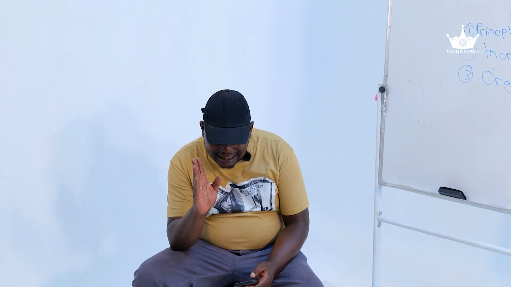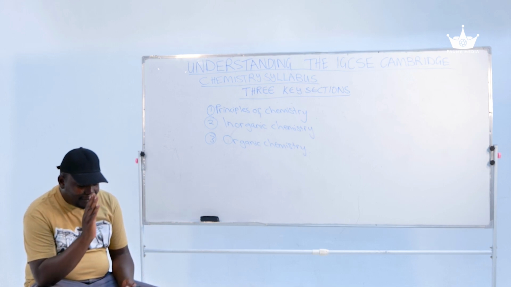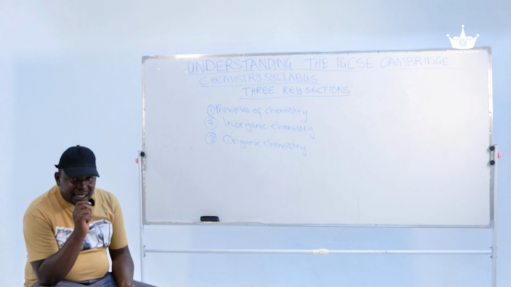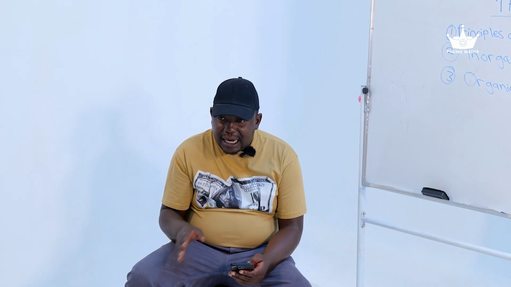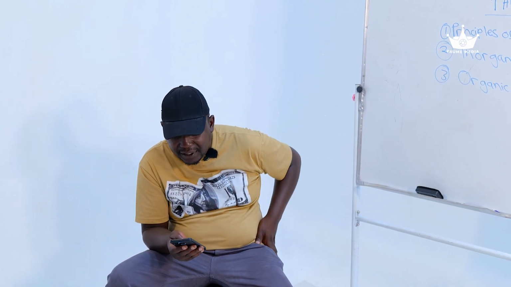You have to master the periodic table of elements, right? Learn the trends, learn the group properties and learn the element behaviors. Next concept, work on chemical equations. Learn to balance equations and perform calculations confidently.